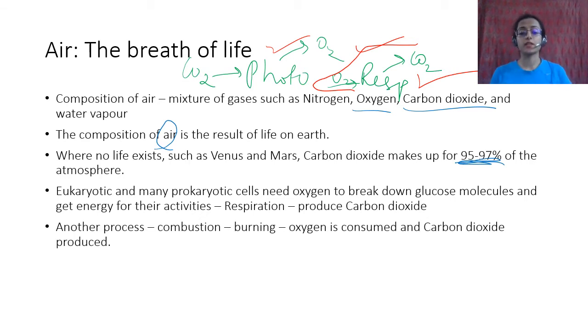Another process is called combustion, which is burning. Oxygen is consumed and carbon dioxide is produced. So what are the ways of carbon dioxide production? We know respiration is a way of production of carbon dioxide. Another process is combustion or any kind of burning. Combustion is in the presence of oxygen, and carbon dioxide is produced.